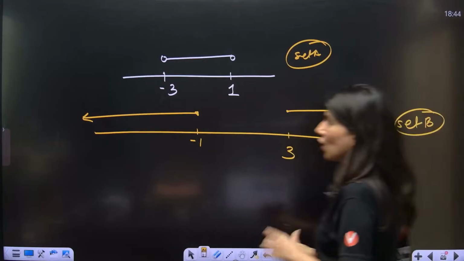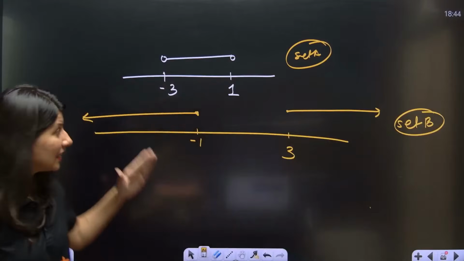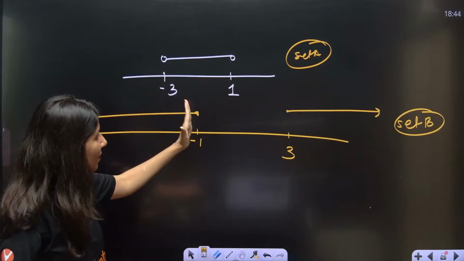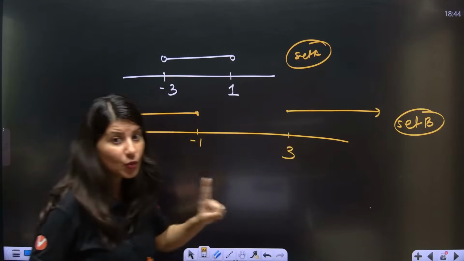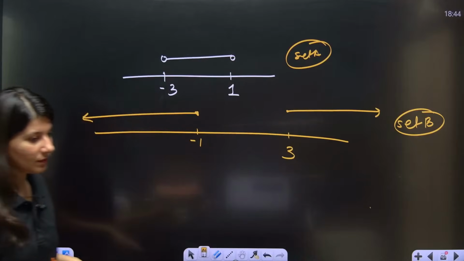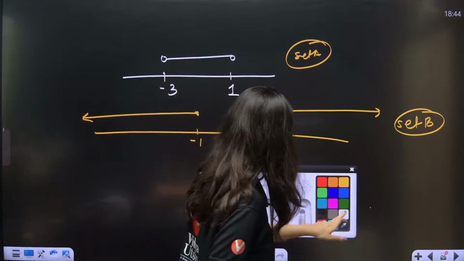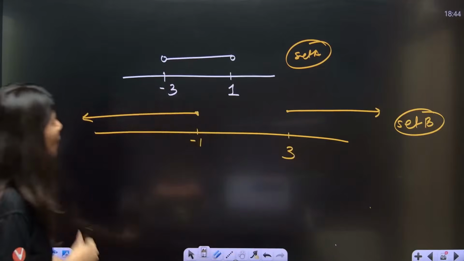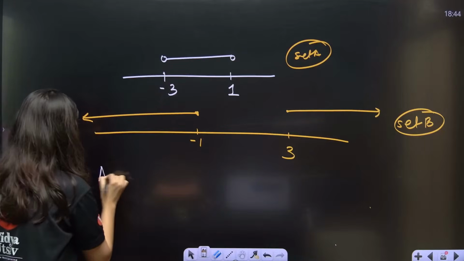Okay, make sure that you are plotting this very nicely. Minus 3 will come here, then minus 1, then 1, then 3. Don't do it randomly. Okay. Yes. Now we want A minus B.